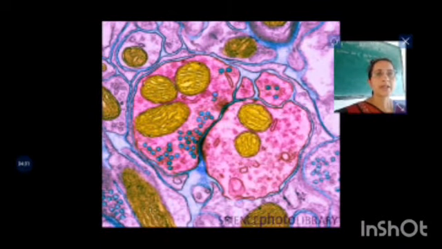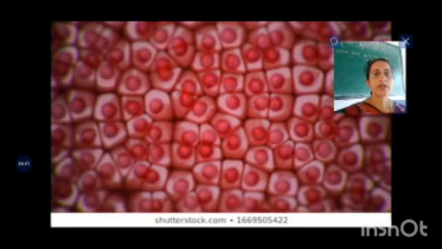Here you can see the colorful parts of the cell as it has taken different colors. Here also you can notice the cells where the nucleus has taken the red dye.